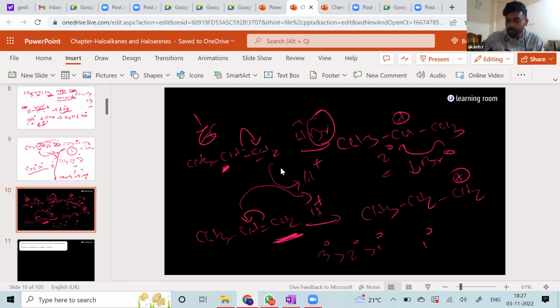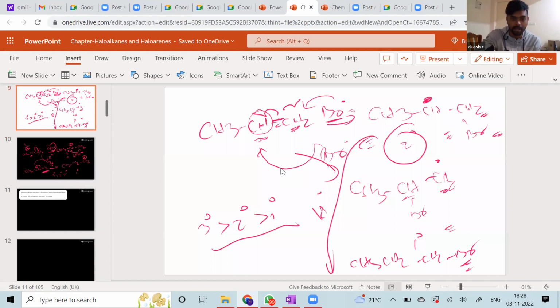These are not simple questions you can miss. C double bond C is an electrophilic addition. C double bond C in the presence of HBr and peroxide is going to be a free radical addition. C double bond O will undergo nucleophilic addition. Now you understand the logic behind it, so there's no need to cram or mug up anything. Any questions anybody has? Okay, I hope you guys are following. Right. Next.